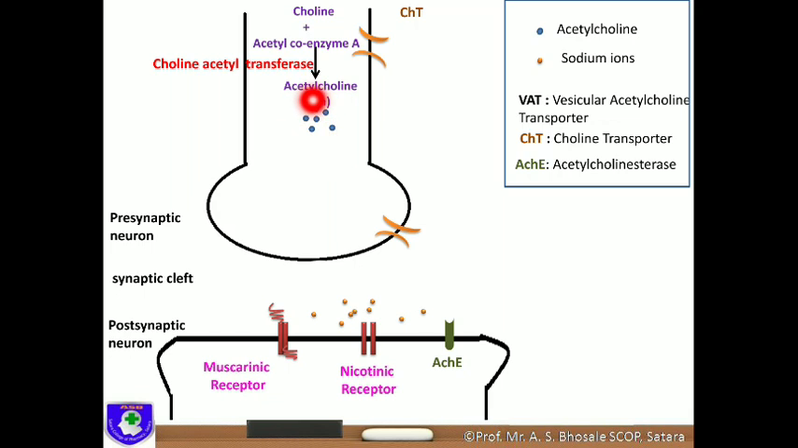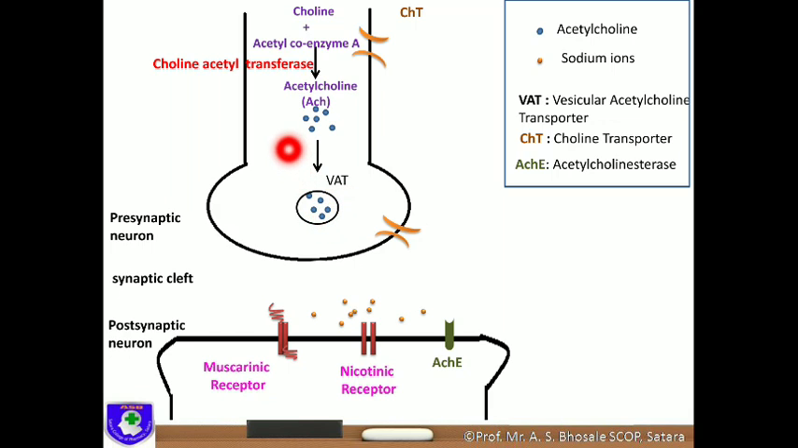Once the acetylcholine is synthesized in the presynaptic neuron, with the help of VAT, that is the vesicular acetylcholine transporter, it is transported into the vesicle for the storage purpose. Now the acetylcholine is stored in the vesicle.